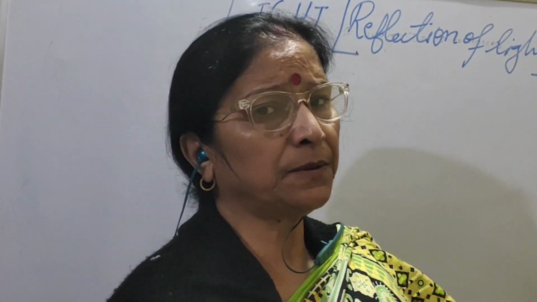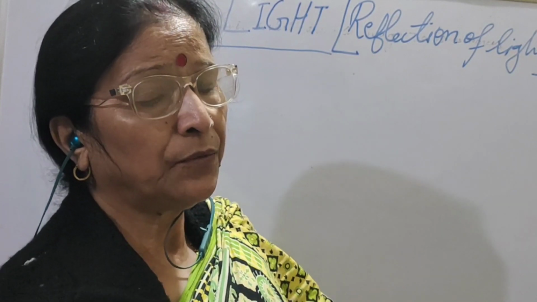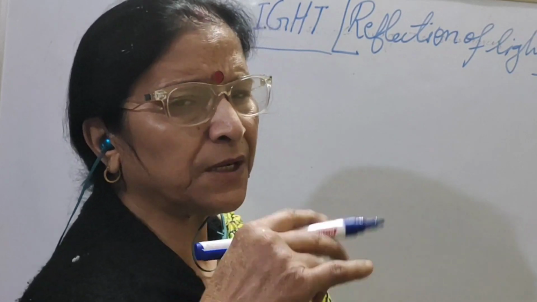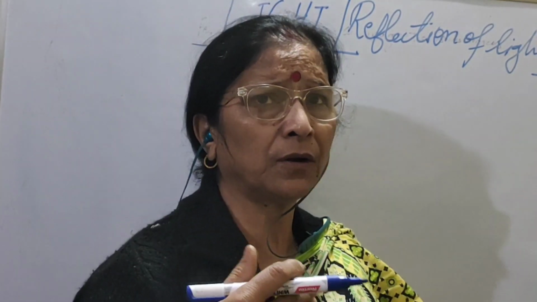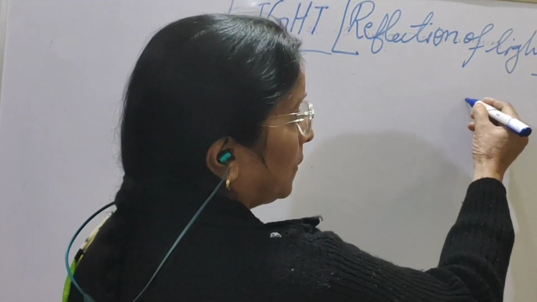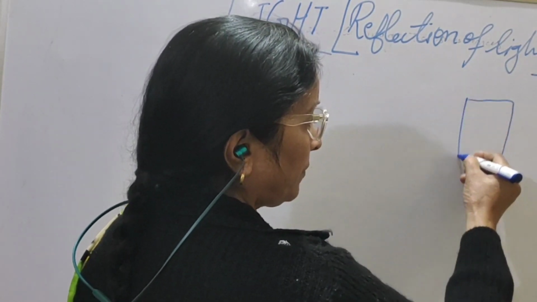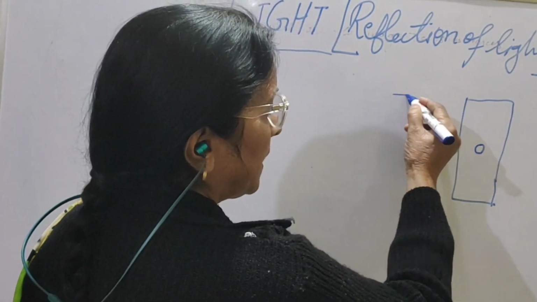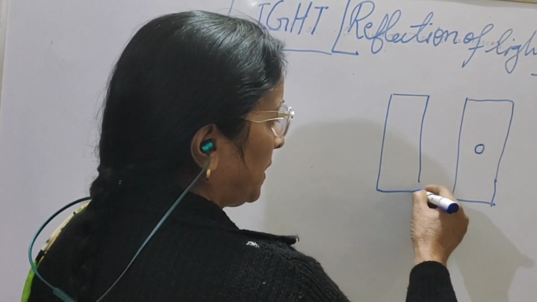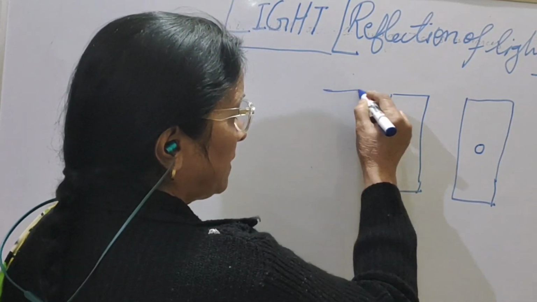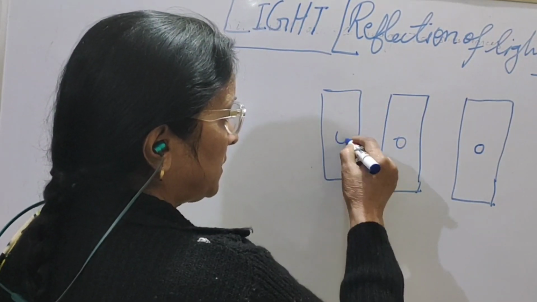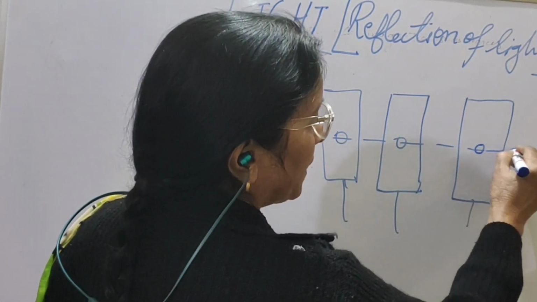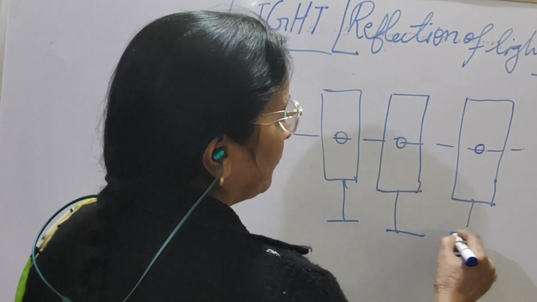And suppose by an activity we have to show that, we can show it very easily. We can take 3 cardboards of the same size. You would have studied this; I am just recalling all these things. 3 cardboards of the same size, having a hole at the same height, and then we keep them on the table in such a way that the holes of all the cardboards are in a straight line.